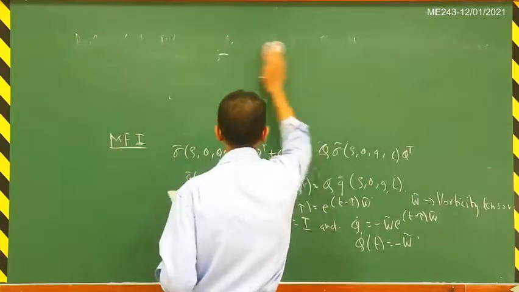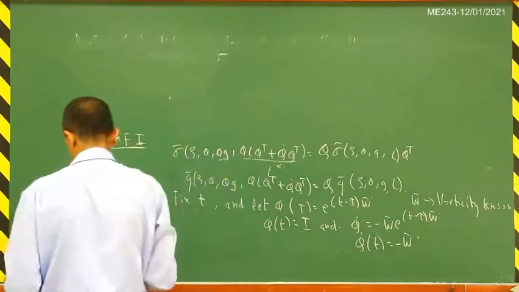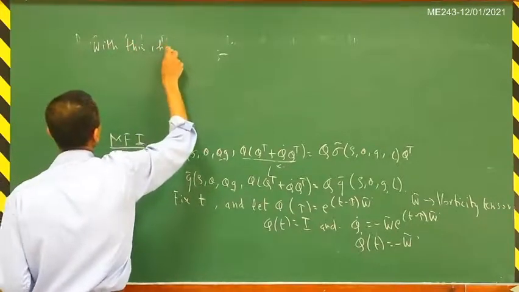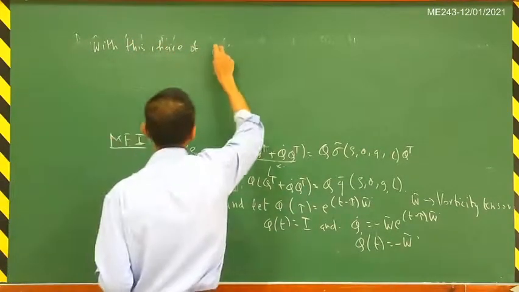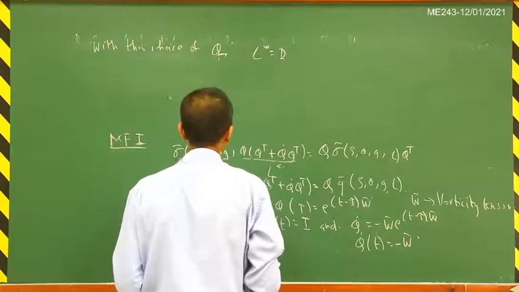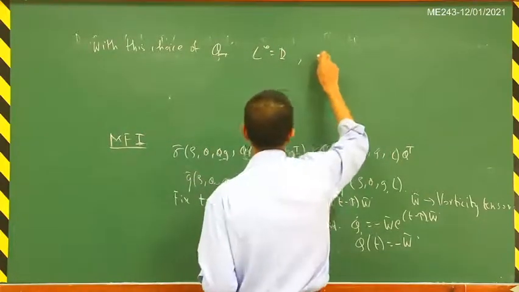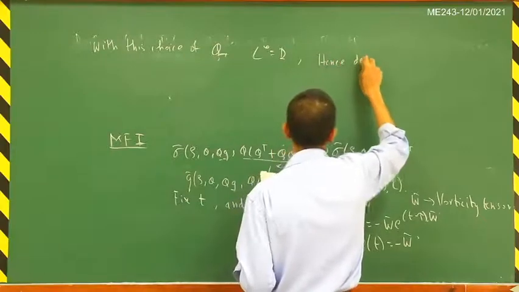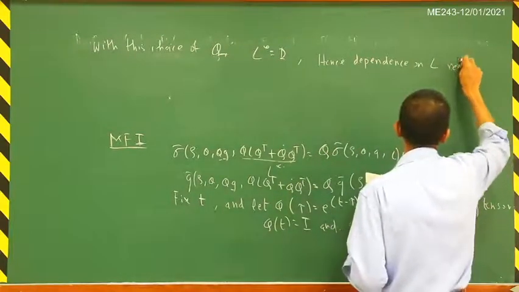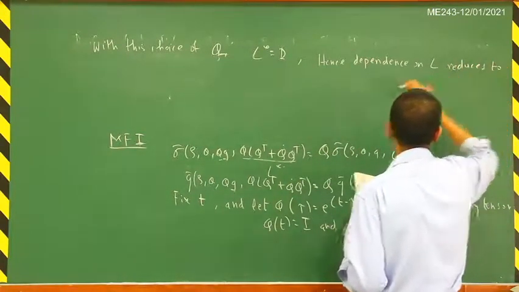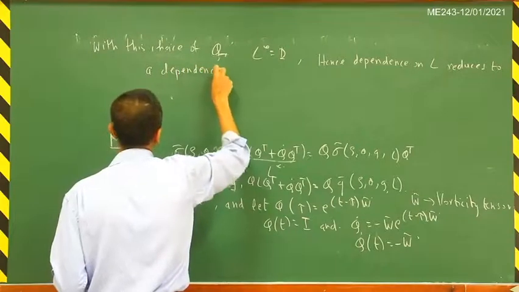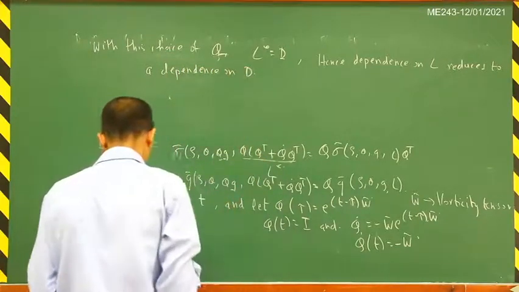And so with this choice of Q, you will get that L star is equal to D, and hence the dependence on L reduces to a dependence on D. So that is the conclusion that we get.